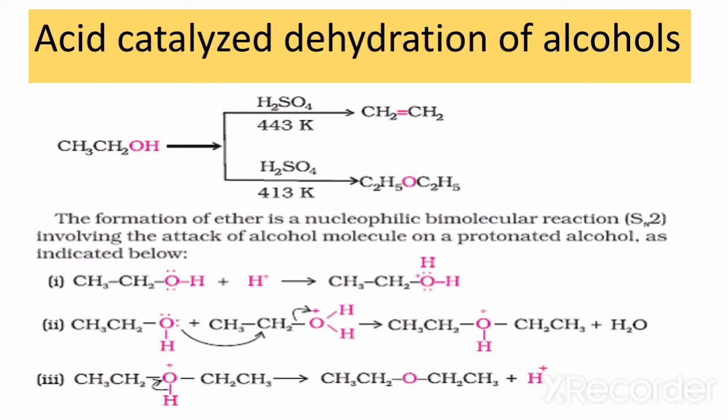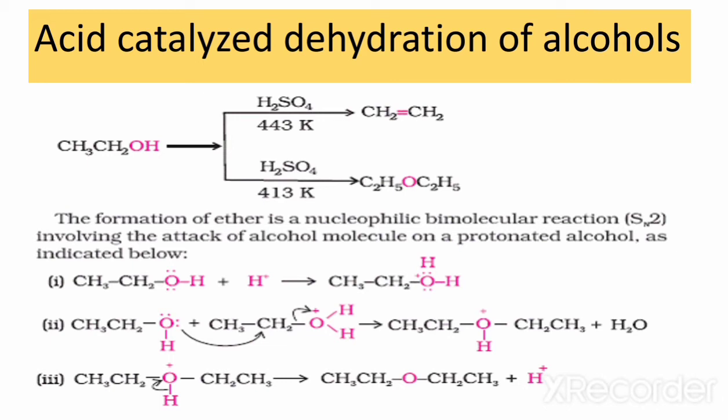As you can see in the first reaction that has alcohol, in the first condition we provide the acid, and the other is the temperature, that is 443 Kelvin, and the final product has a double bond between carbon and carbon and forms ethene.